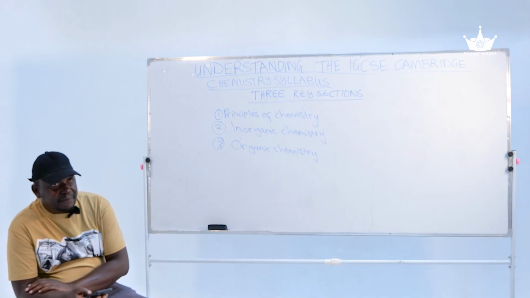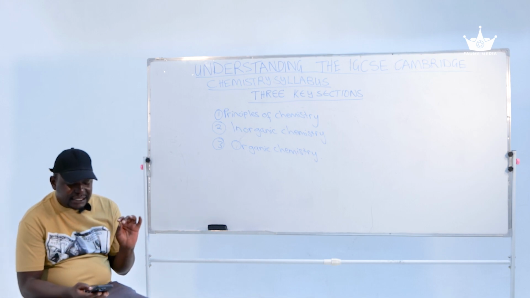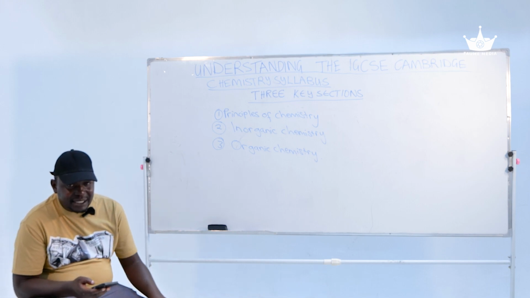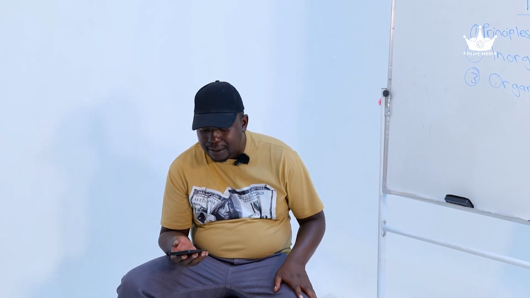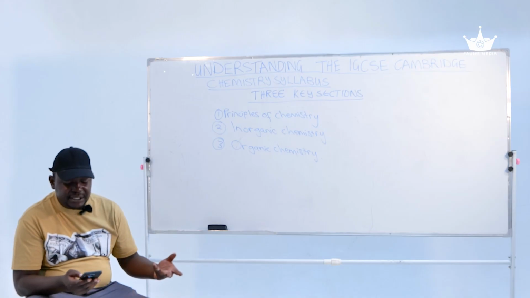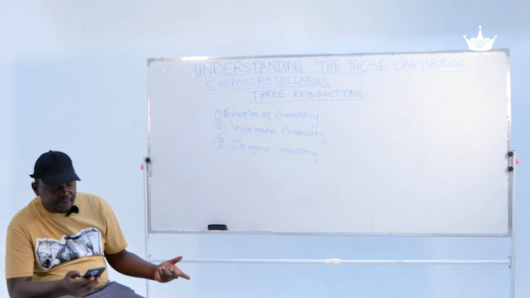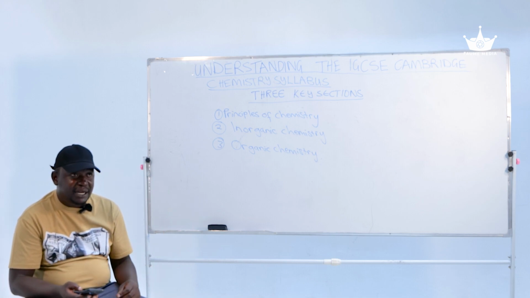Under metals and the reactivity series, we are going to be talking about extraction of metals. There are some very key metals that we are supposed to understand, like aluminium extraction, copper extraction, and iron and the blast furnace, etc. And then we're talking about properties and uses of metals. In addition to that, we're also going to be talking about the reactivity series of metals.